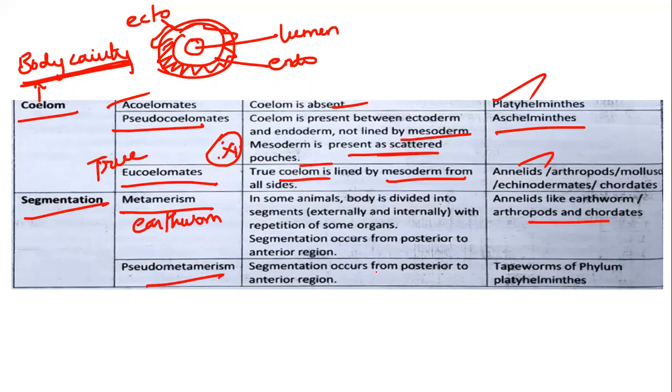Pseudometamerism means the segmentation which occurs from the posterior to the anterior region, from backside to front side. Example: tapeworms of phylum Platyhelminthes. So this is how the classification is done.